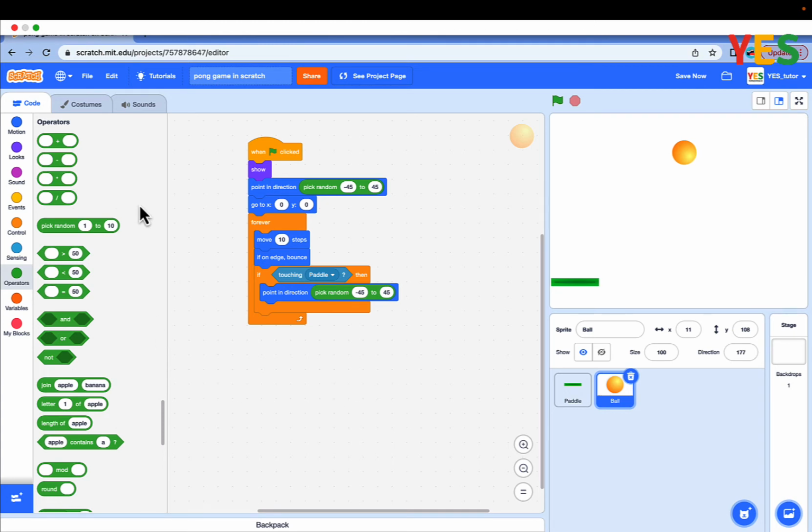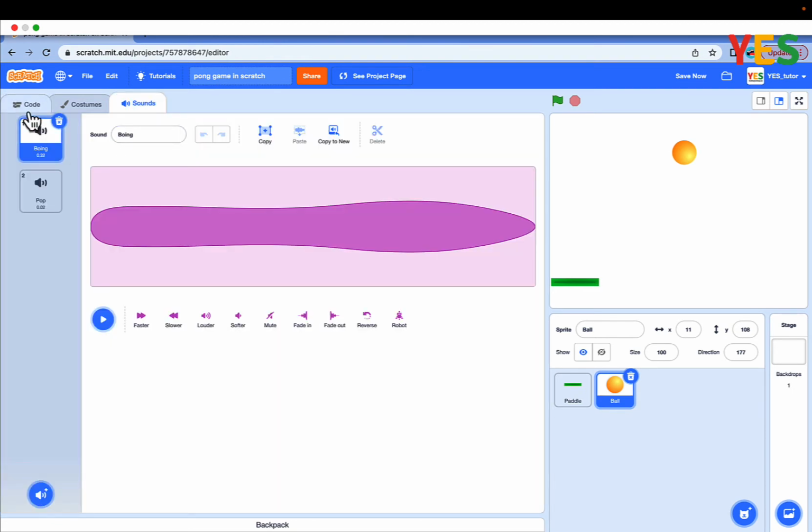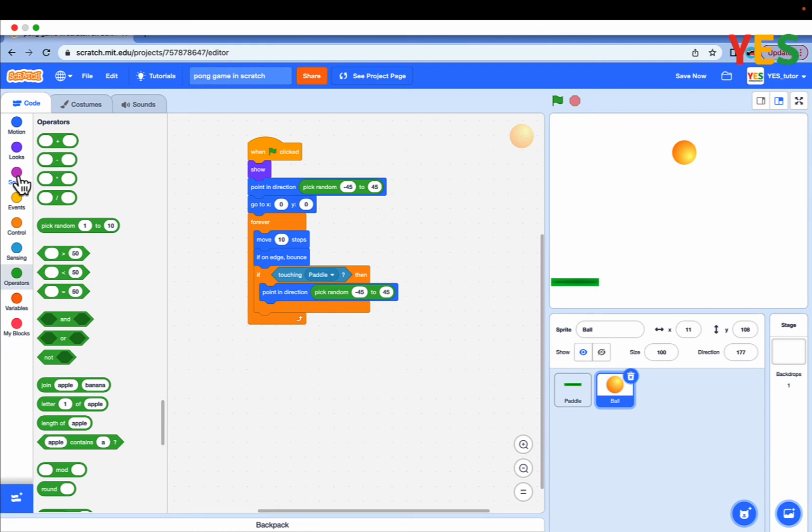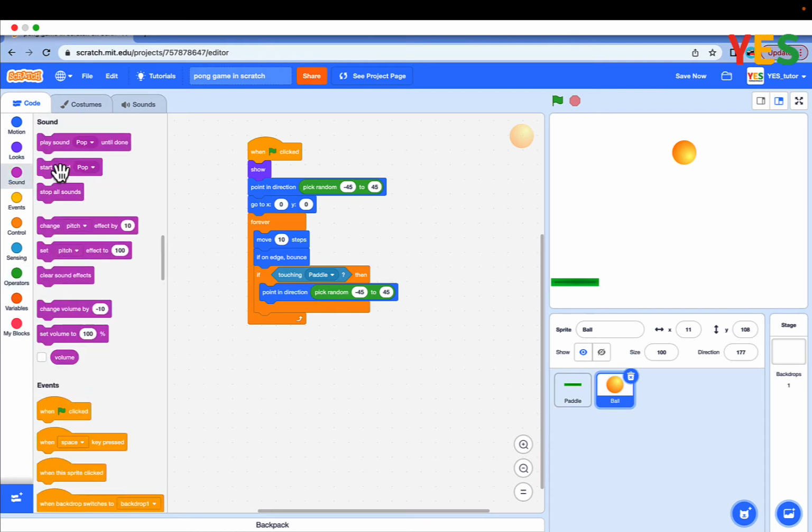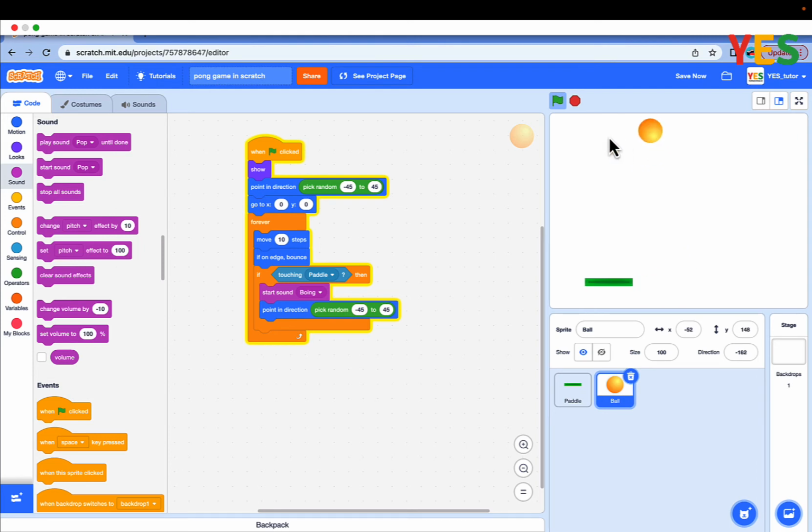And also I want to start a sound. So go to sounds. And the boing sound is already here. So go to sound and start sound boing before the point in direction. And click the green flag. As you see, the ball bounces up and down and the paddle can paddle.